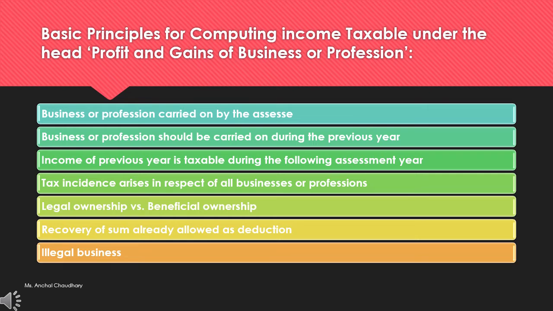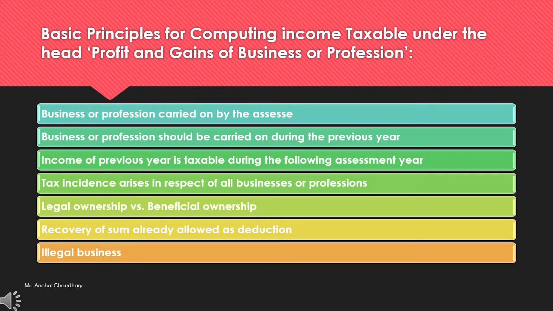For your previous year profits, the tax will be levied on that particular business or profession. Income of previous year is taxable during the following assessment year. As specified in the income tax rule, whatever profit is earned in your previous year will be taxable in your next year or assessment year.